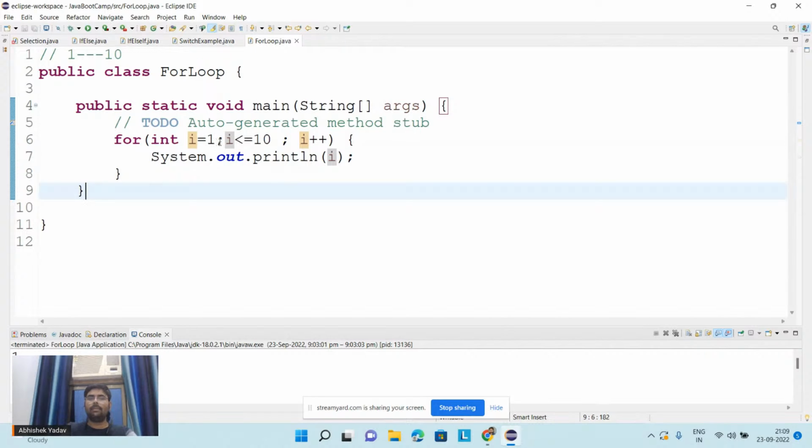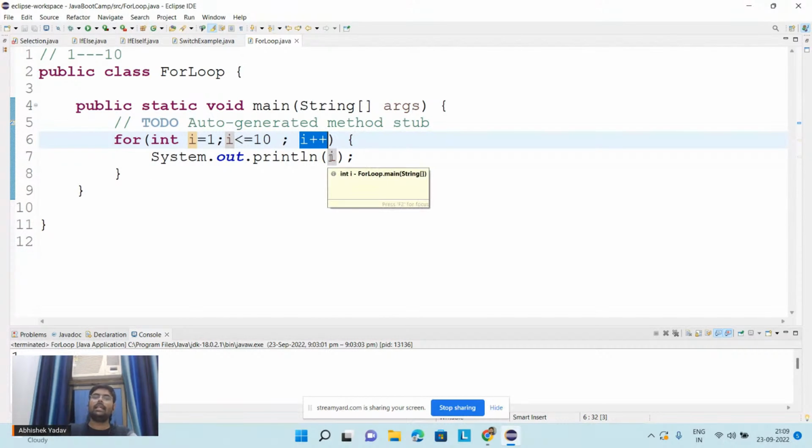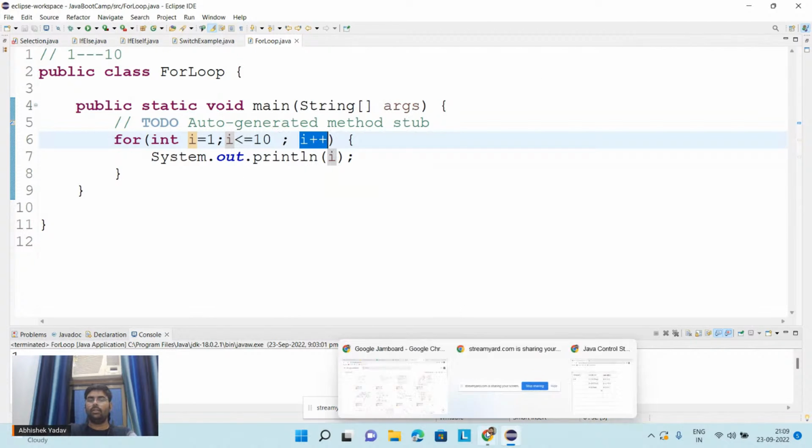So for the first time I am executing the initialization part, and after that, till the time this condition is true, I will follow the same process. Condition true, execute the body of the for loop, update, again condition true, execute the body of the for loop till the time the condition is not getting false.